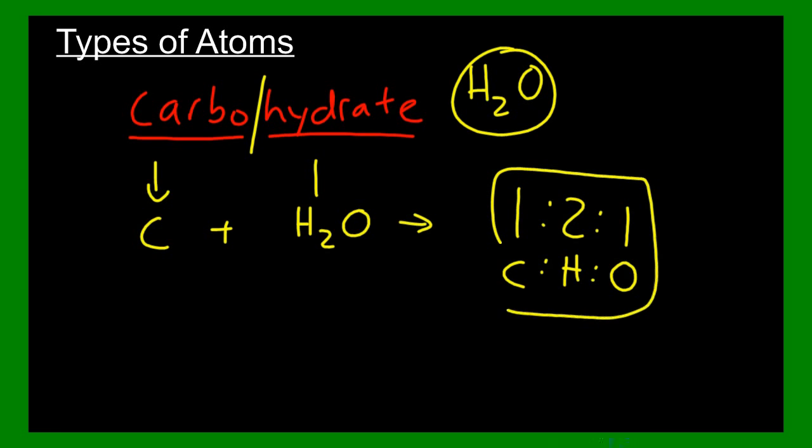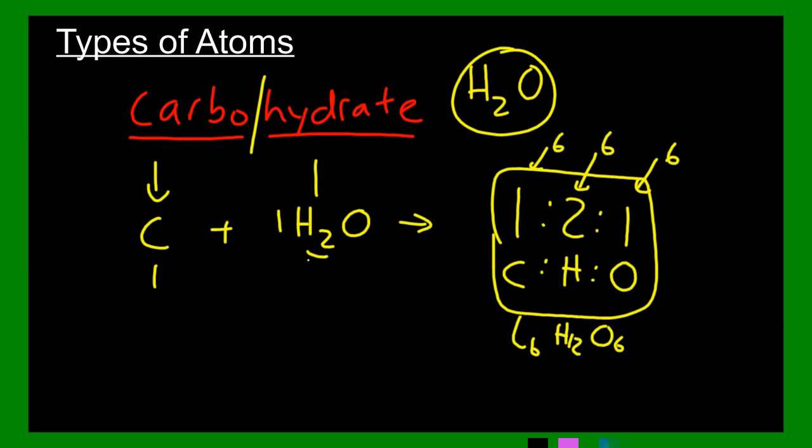You multiply this number 1 by 6, then you multiply this by 6, and this by 6, and what you end up with is C6H12O6, because there's 2 times 6. And so they follow a basic ratio of one carbon atom to one molecule of water, which is 2 hydrogen atoms and 1 atom of oxygen.